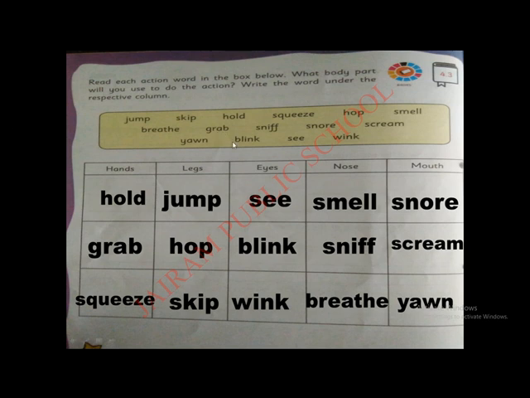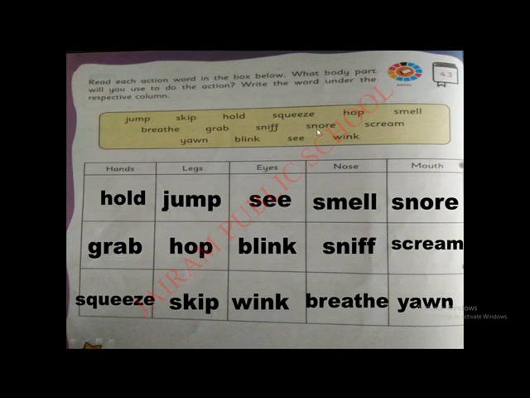We cannot take with our eyes, but we can take with our hands. So this should come under hands. Then sniff. I hope you know the meaning of the action word sniff. What is the meaning? Yes, sniff means smell.